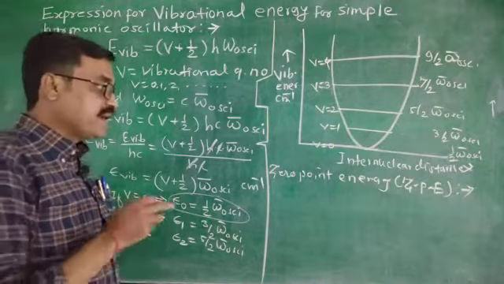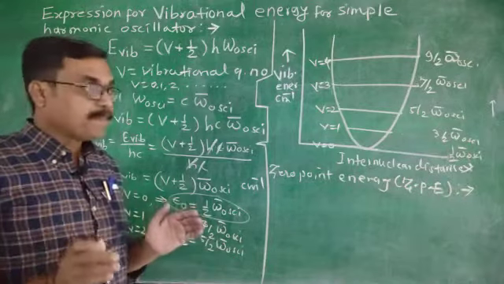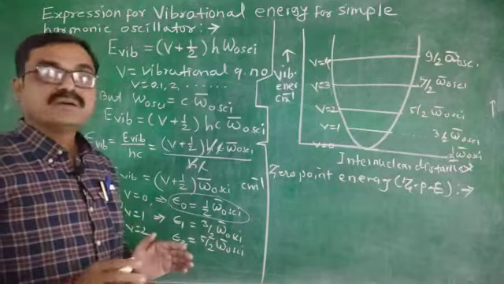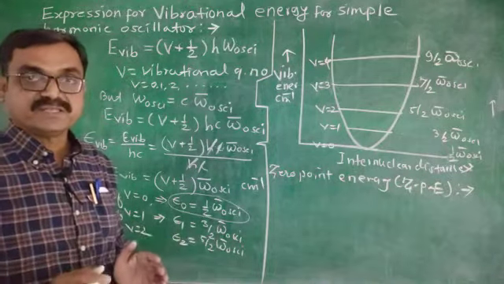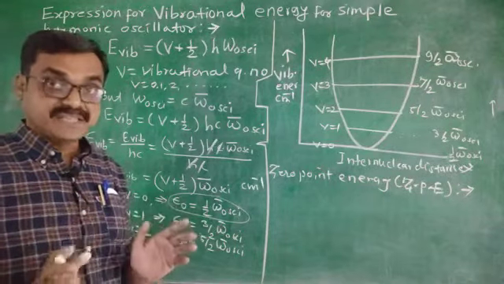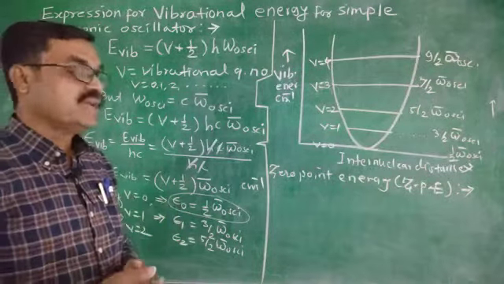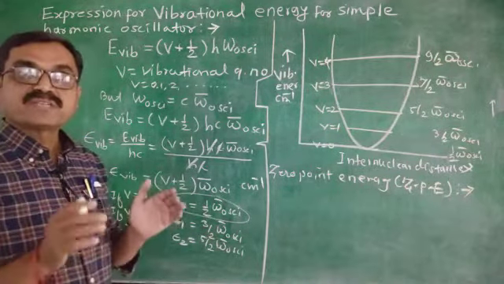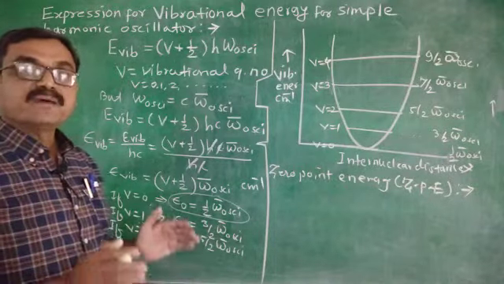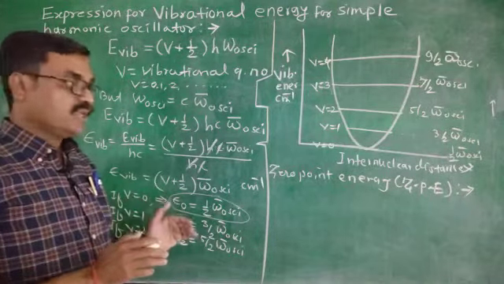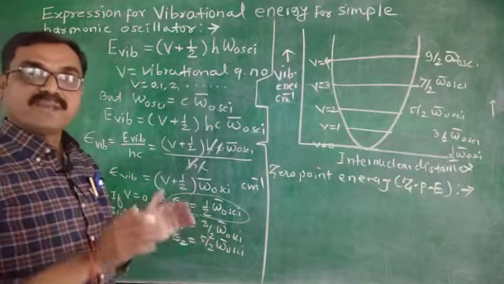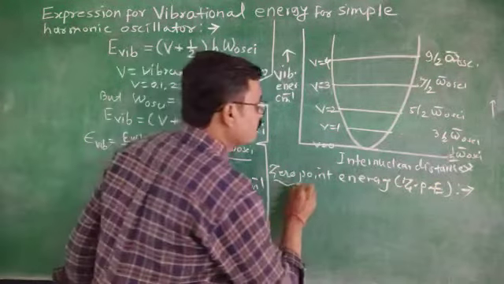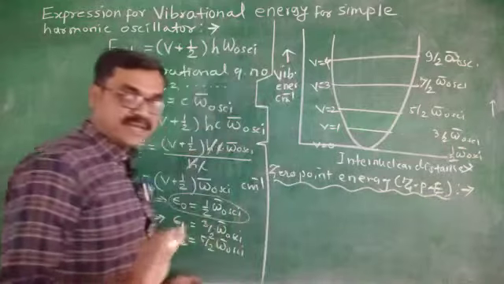Are you getting clear? It means at this stage, when the molecule is in its lowest vibrational energy level, it still has some vibrational energy. Though the vibrational motions have ceased, it has vibrational energy, and that lowest possible energy, according to quantum mechanics, of the molecule in its lowest vibrational energy level at absolute zero of temperature is called the zero point energy. Are you getting clear?